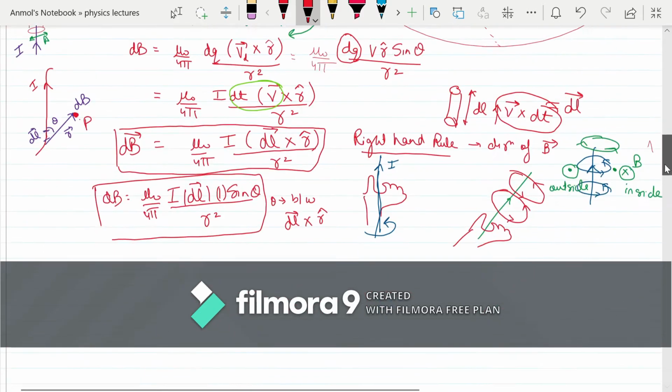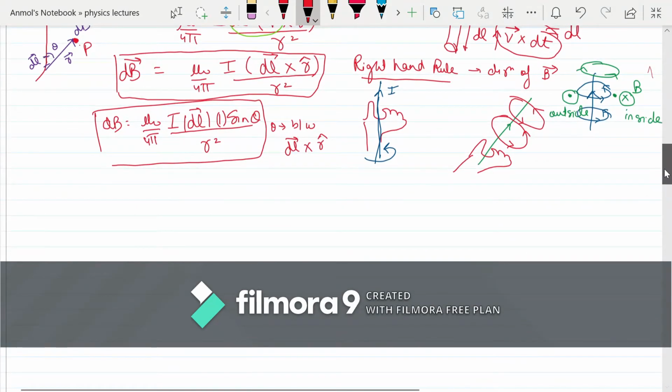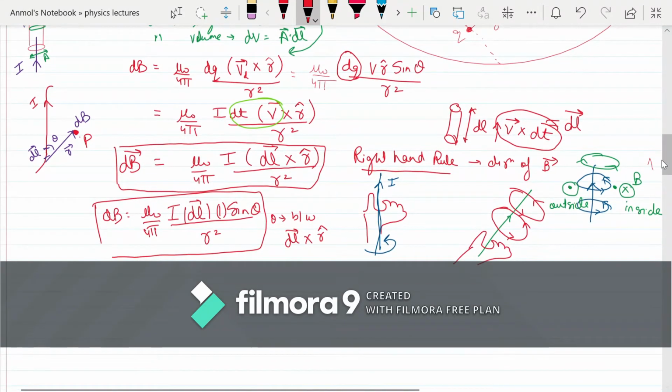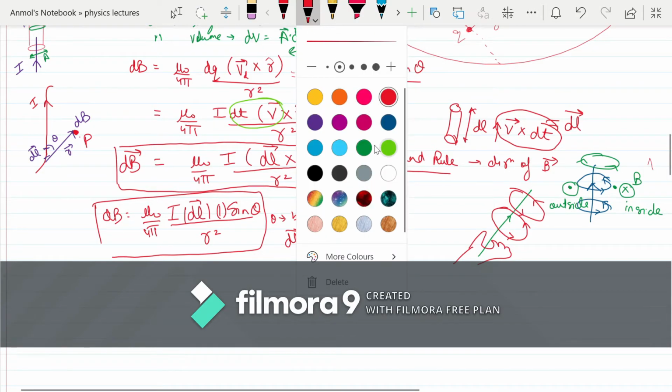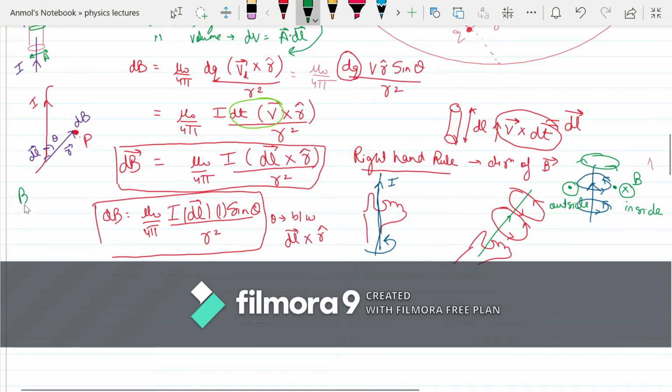So in which other form can we write this? And one more thing: this formula has a name. It is the name of the scientist who discovered it. It is called Biot-Savart's law.